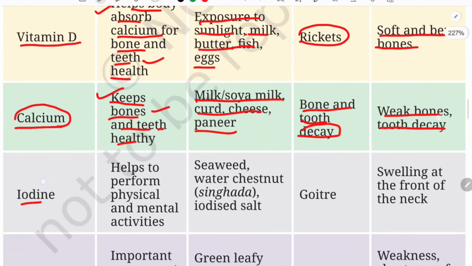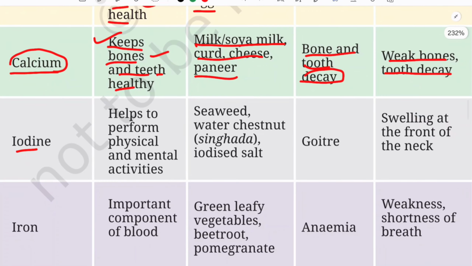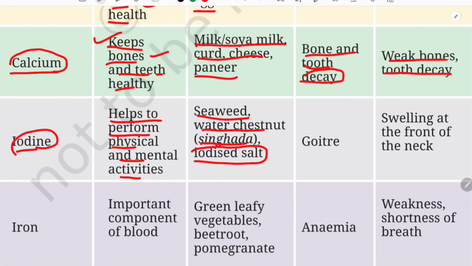Next we have iodine. Iodine we have studied in one of the cases in our previous classes, isn't it? I hope you remember that. So iodine helps to perform physical and mental activities. The rich sources of iodine are seaweeds, water chestnuts, which we call singhara also, and iodized salt. And the disease which we suffer with the deficiency of iodine is goitre, as we have already done, isn't it?